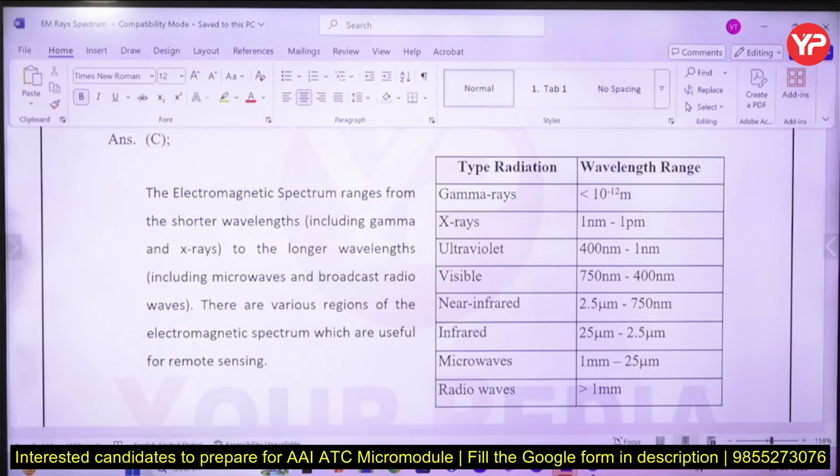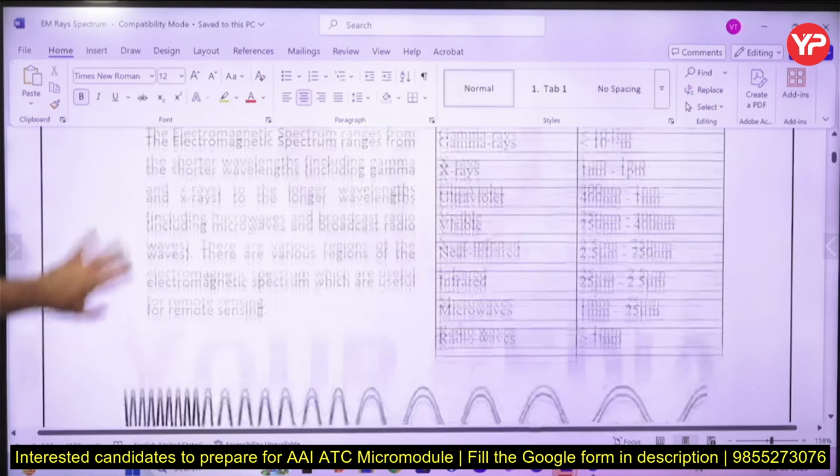So shorter wavelength like gamma and X-ray. Minimum wavelength is of gamma, highest frequency is of gamma. Gamma rays are very energetic, X-rays are very energetic. Energy level is very high, so this can pierce through your body also. Then longer wavelength. This is something which you have to learn.